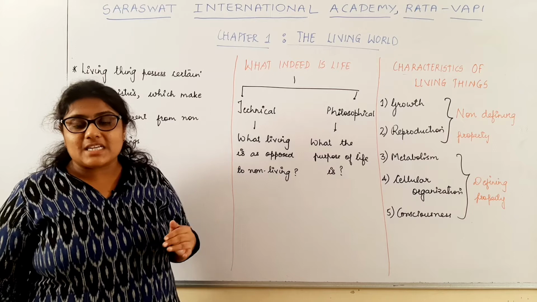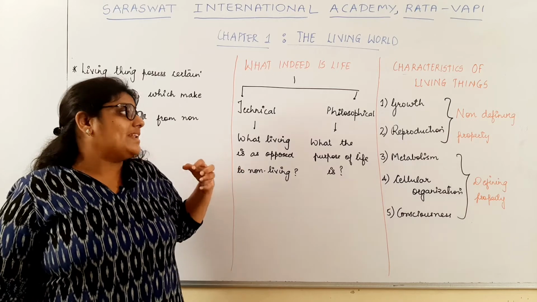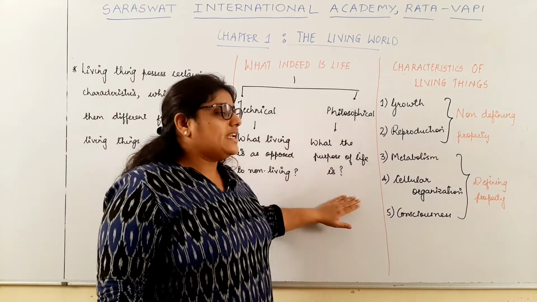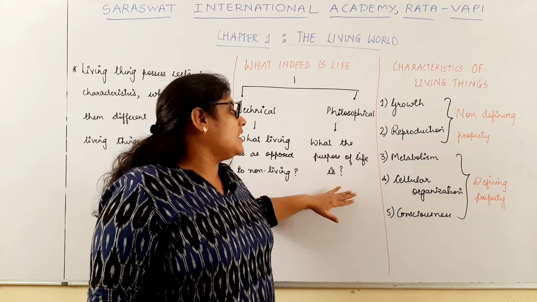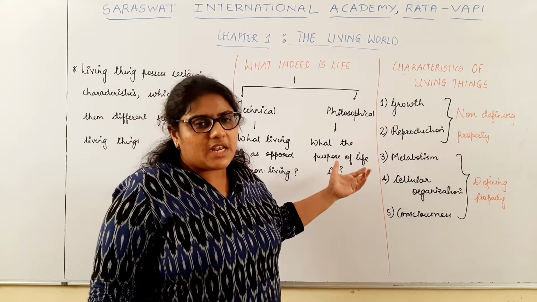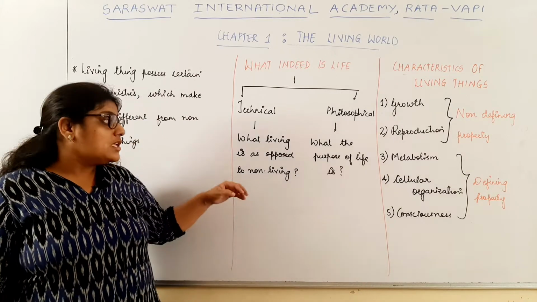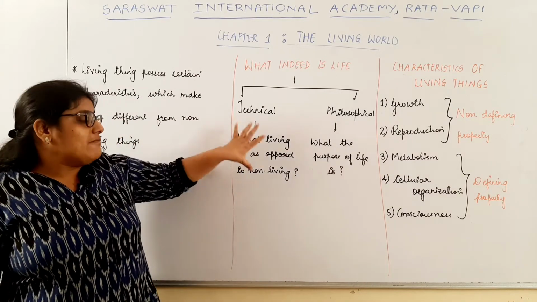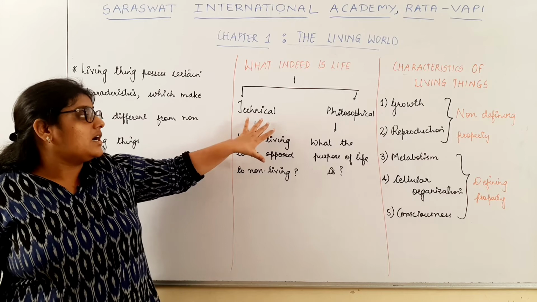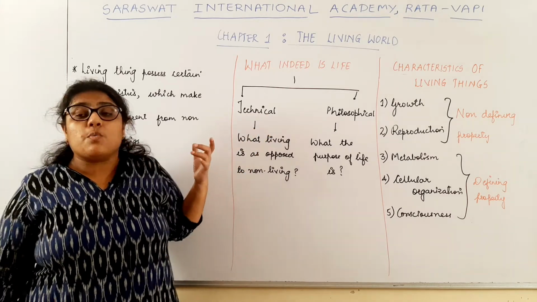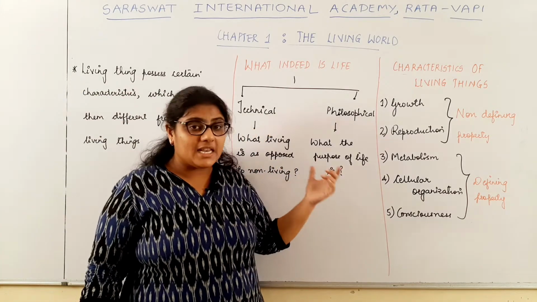Now when scientists study, they don't deal with the purpose of life. They don't seek the answer to the philosophical question. So our main emphasis will be given to the technical part, that is, what do you mean by living.